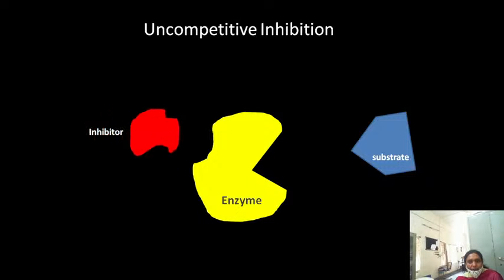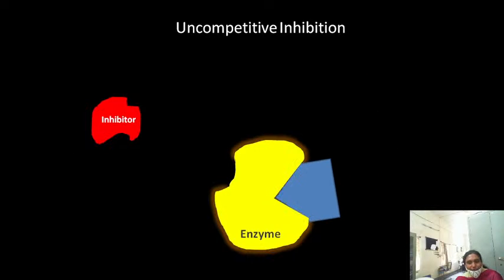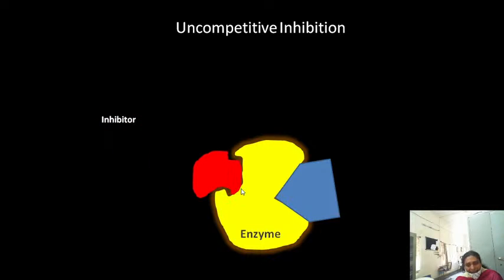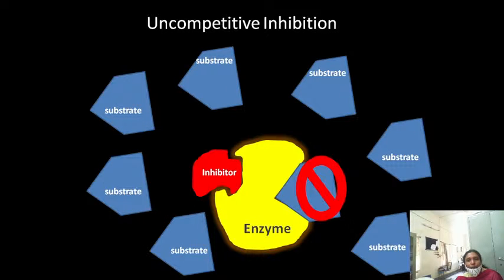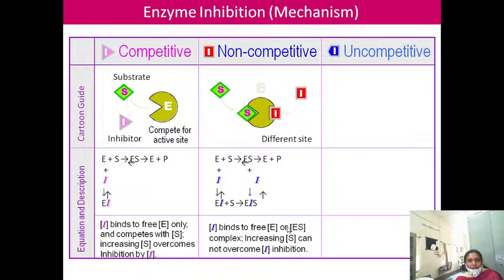Okay, look at this slide here. This is the uncompetitive inhibition. Here the inhibitor cannot bind to the enzyme. So the substrate, as usual, binds to the enzyme to form the enzyme-substrate complex. To that complex, the inhibitor will bind to form the enzyme-substrate-inhibitor complex. So this one is called uncompetitive inhibition. Because in the presence of the inhibitor, the enzyme has no role.